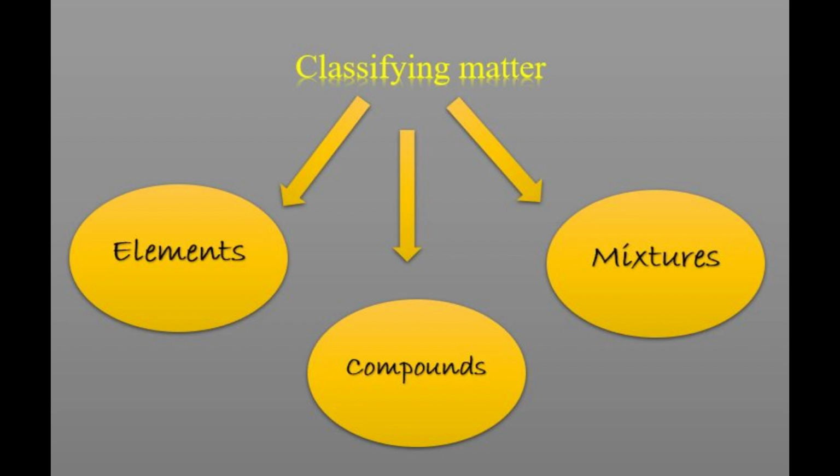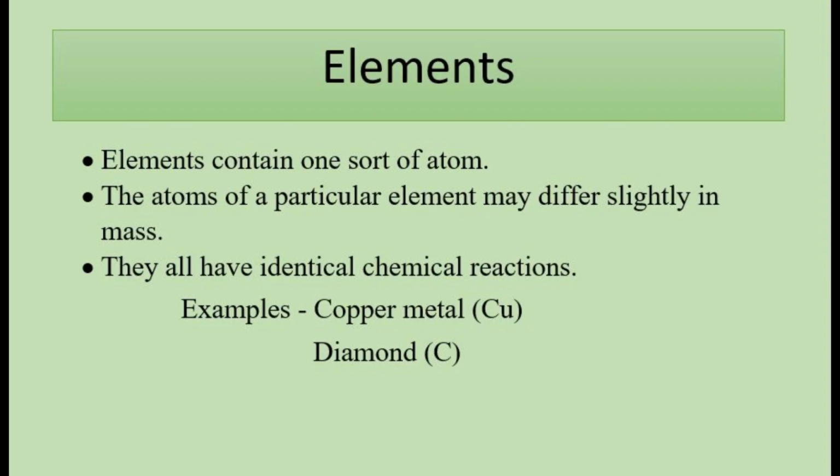How do we classify matter? We can classify matter into three main groups. They are elements, compounds, and mixtures. Elements contain one sort of atom. The atoms of a particular element may differ slightly in mass, but they all have identical chemical reactions. Examples are copper metal, which contains only copper atoms, and diamond, which contains only carbon atoms.